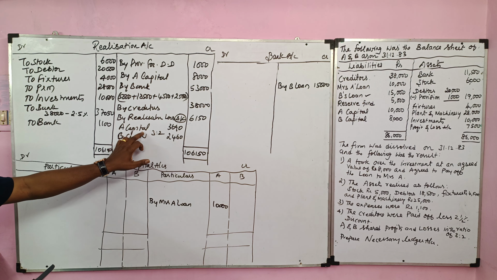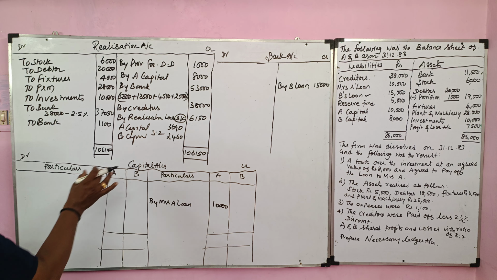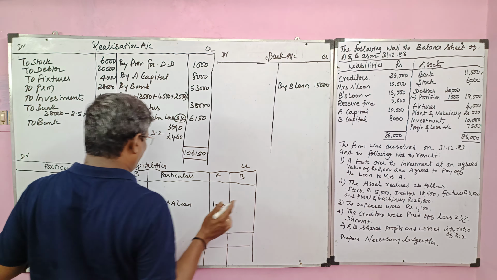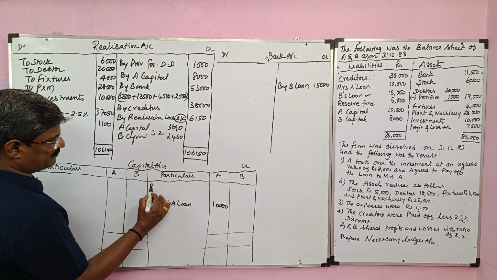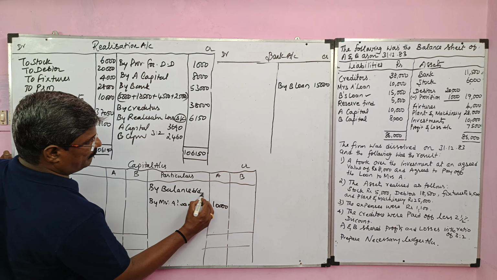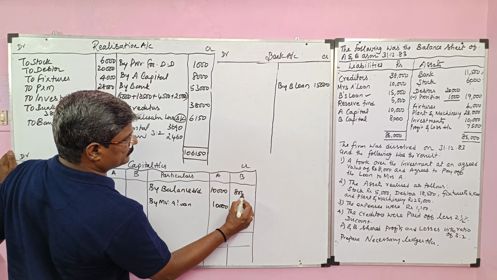For this entry, A capital account debit, B capital account debit to realization account. Then we have to prepare the capital account. For that we will take the existing capital. It will be recorded on the credit side of the capital account as by balance b/d. Its value is 10,000 and 8,000.